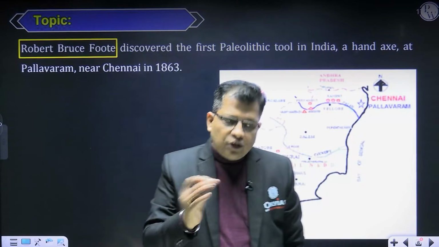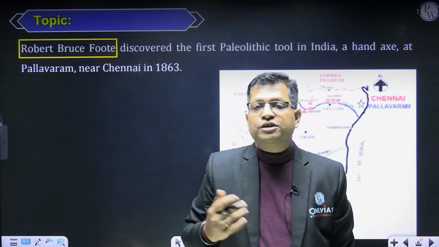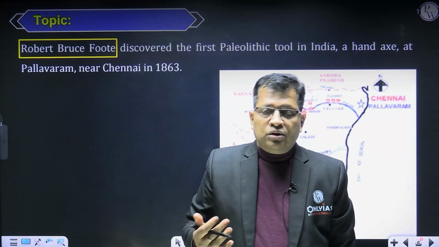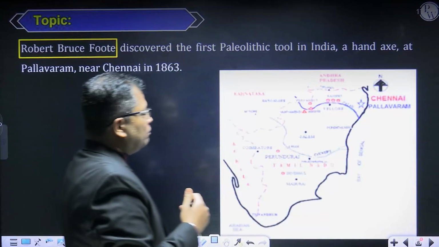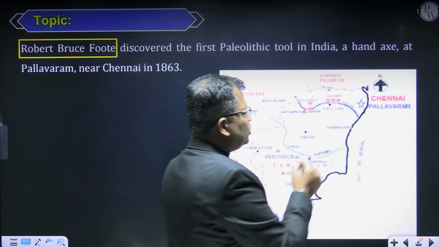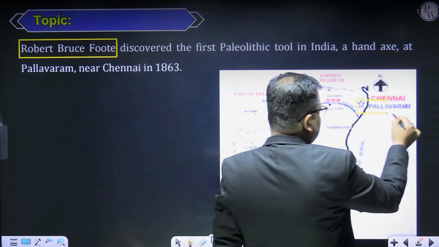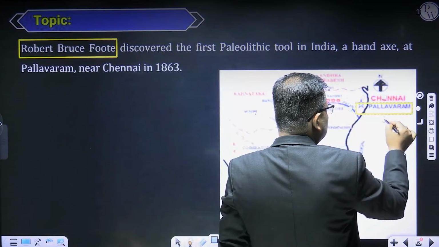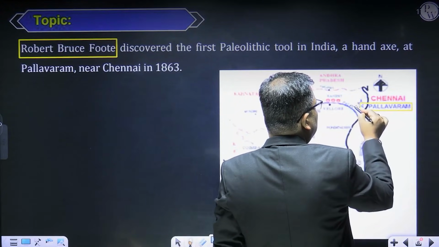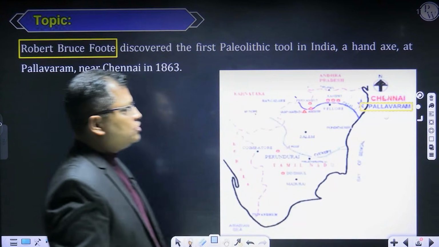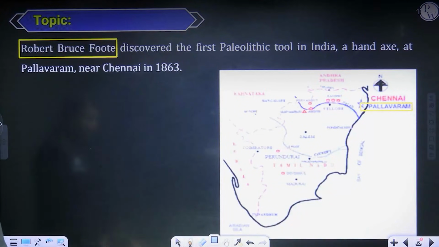So you can expect a question on where we got the earliest evidence of the tool. If you look on the map, you can spot this site just close to Chennai. This is Pallavaram. So these are two basic facts that you should keep with you.